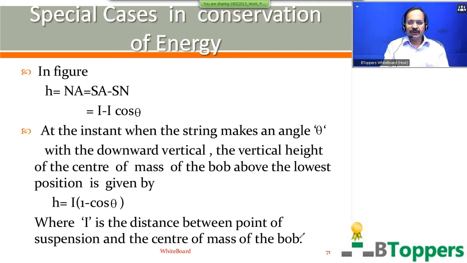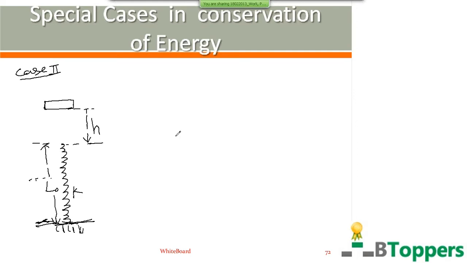So I am going to discuss the next special case in conservation of mechanical energy. Next I am going to consider one special case where a block of mass m is dropped from rest, that means released from rest, from vertical height h above an ideal elastic spring of force constant k.